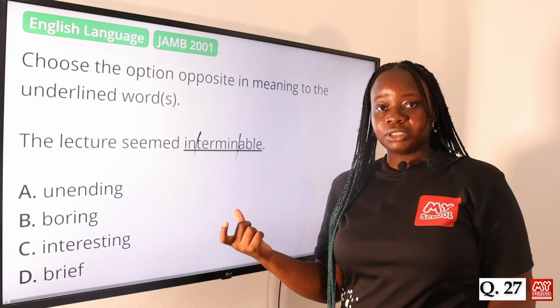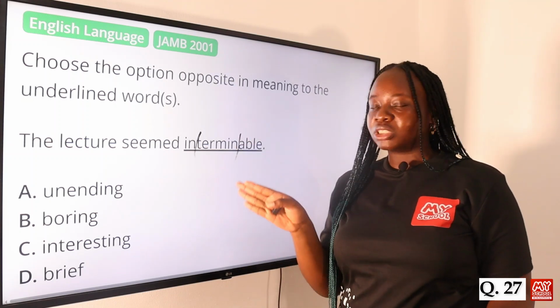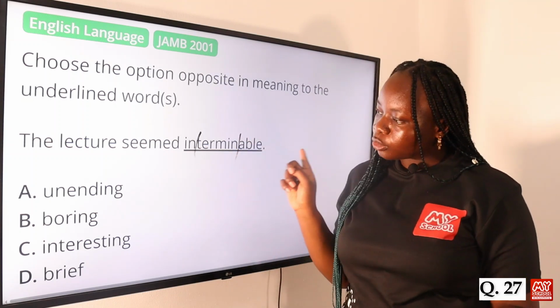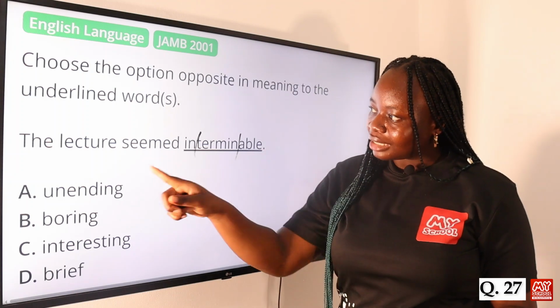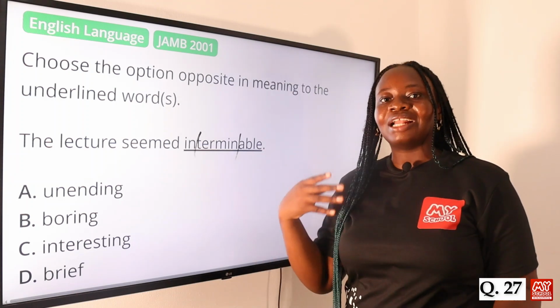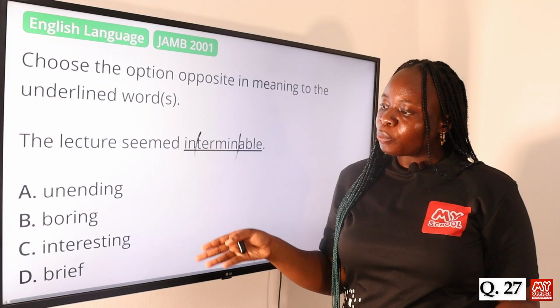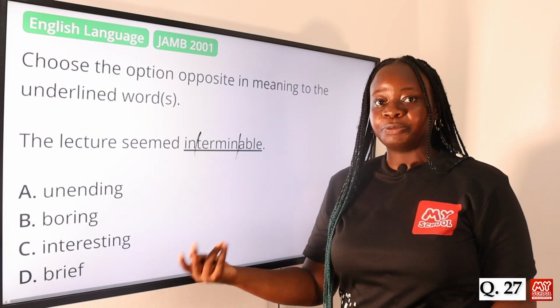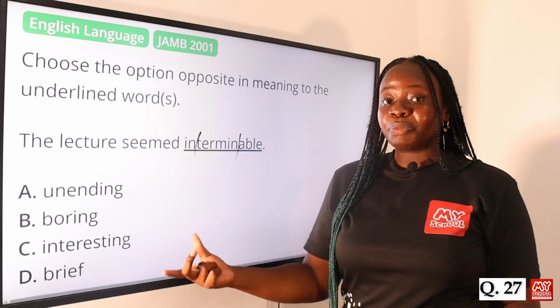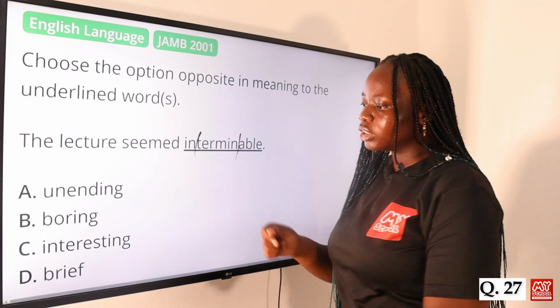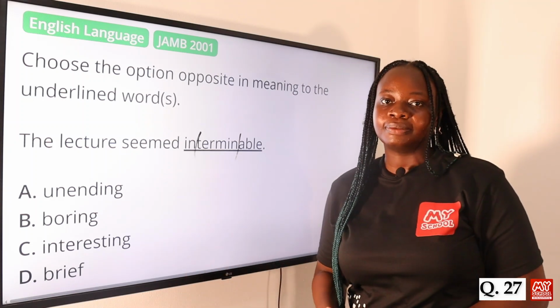So that's how you get the meaning of a word, by breaking down the words into separate parts. So this word means something that doesn't end. The lecture seemed interminable, the lecture seemed unending. So the opposite of that would be brief. Something that is brief means it has an end. So it is the best opposite to the word interminable. This makes option D the answer to this question.